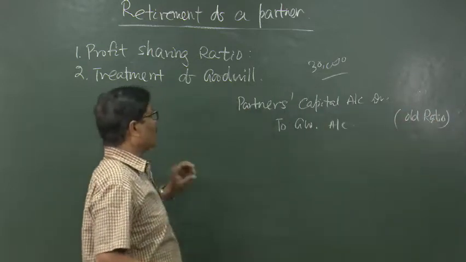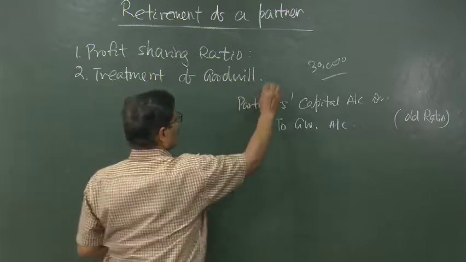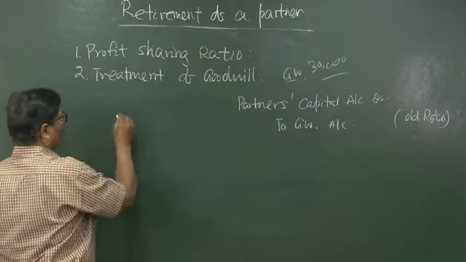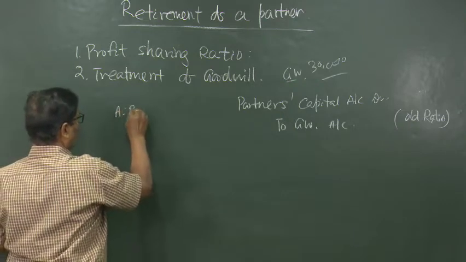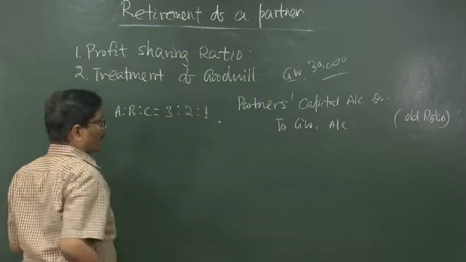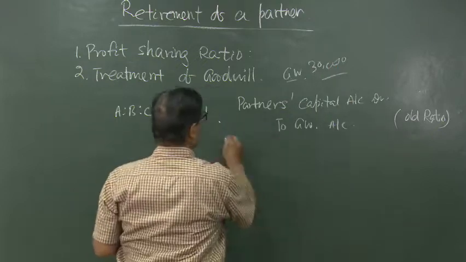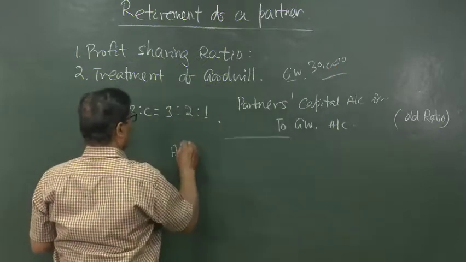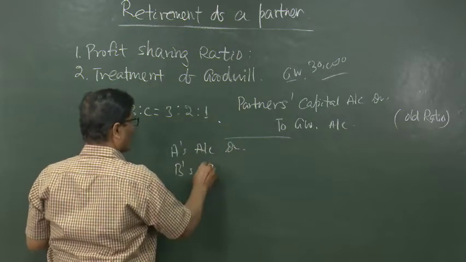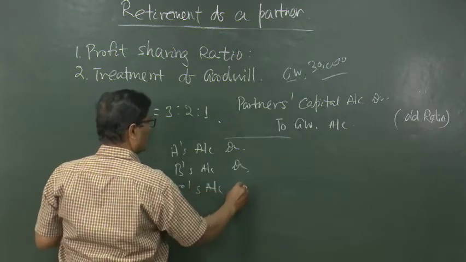In this particular example which we have taken, if the goodwill is 30,000 and the old profit sharing ratio among A, B, C was 3:2:1, then first of all we have to write off this goodwill. How? We will write this entry: A's capital account debited, B's capital account debited, C's capital account debited.